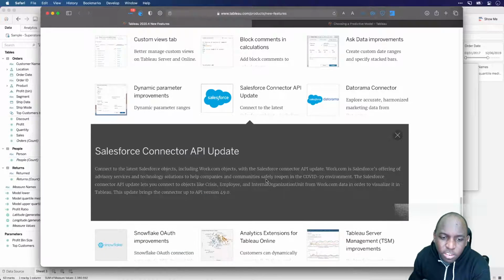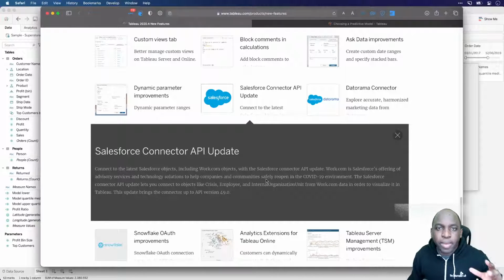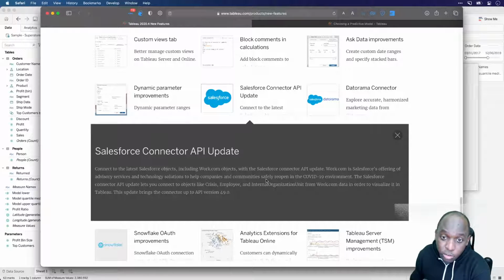Essentially what this means is that more Salesforce objects are now visible when you connect to them in Tableau. If you ever use Tableau with Salesforce, you'll notice that certain types of fields don't come through from Salesforce because they're maybe bespoke fields in Salesforce and therefore they don't show up in Tableau. But now, obviously because Salesforce acquired Tableau, you're starting to see better integration between Tableau and Salesforce. And every single release, they've improved the quality of the connector and the way things work. So this is something just to be aware of.